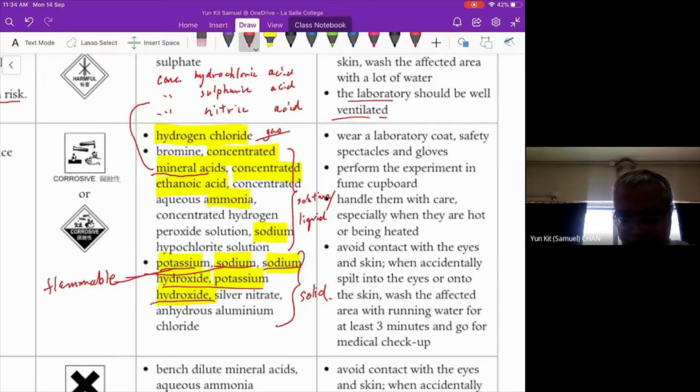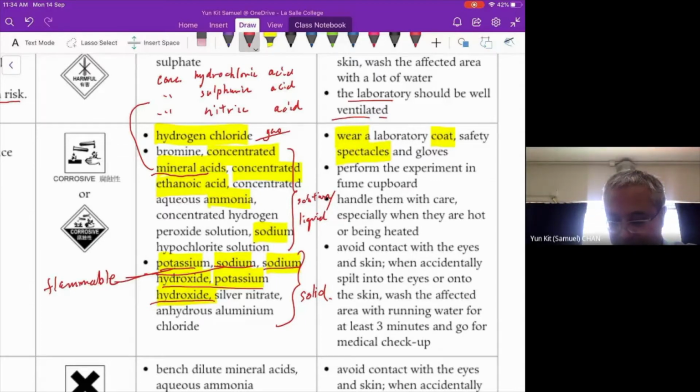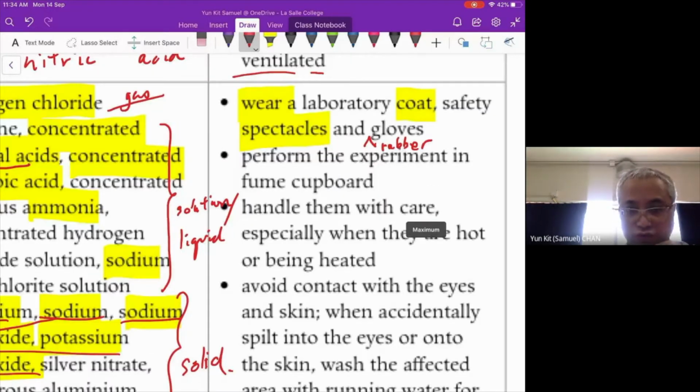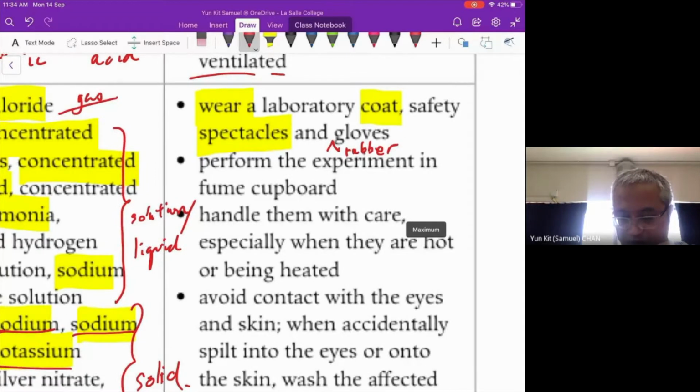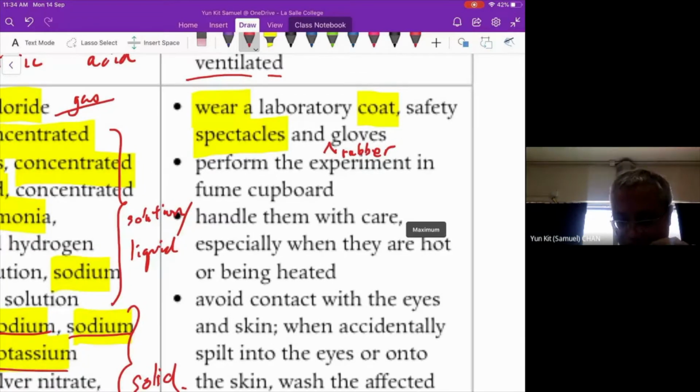If we need to handle corrosive substances, you have to wear a lab coat, and safety goggles in case it spills into your eyes. And you have to wear gloves. But I have mentioned that the term glove is not good enough. You have to specify a rubber glove or a plastic glove.